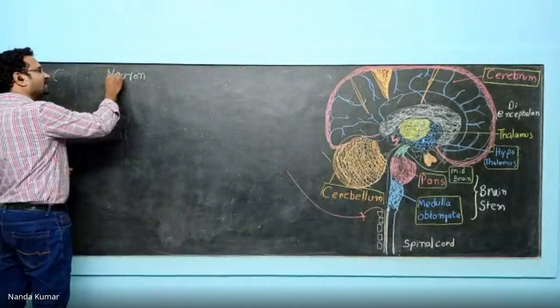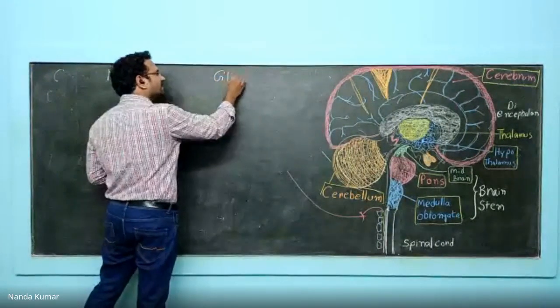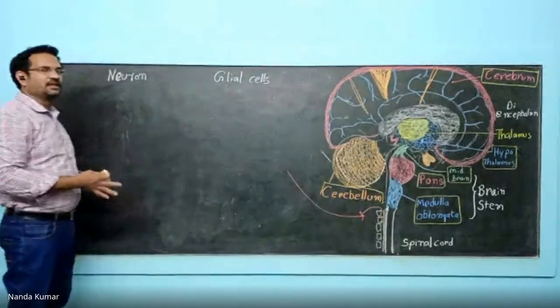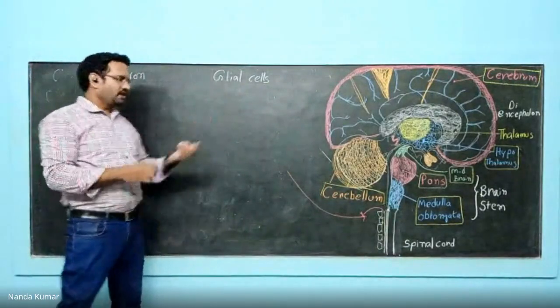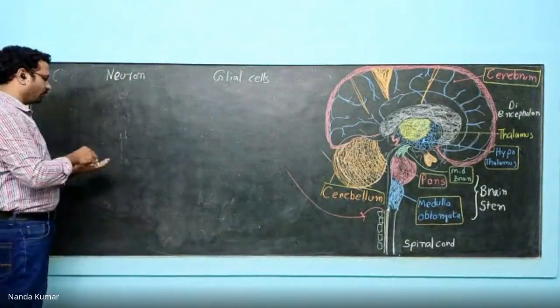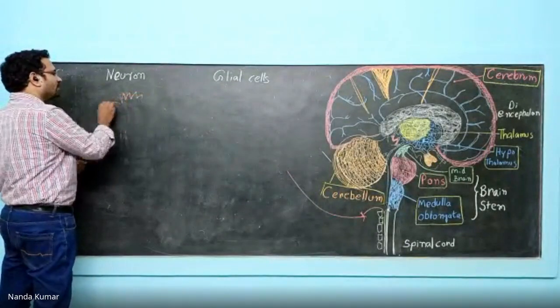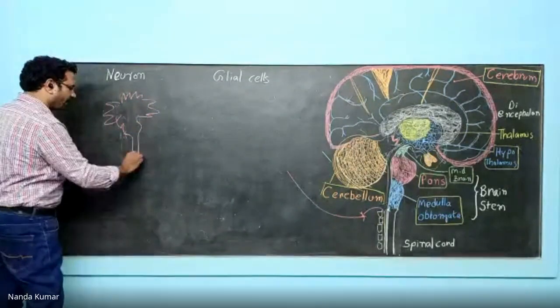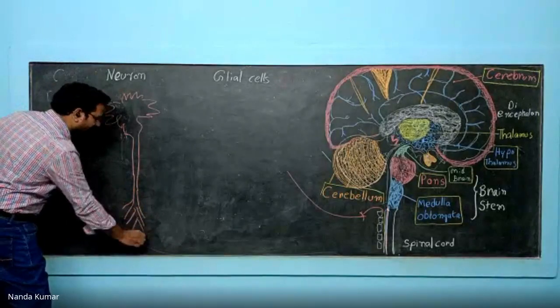So there are two essential things in the nervous system. One is the neuron, another one is the glial cell. Glial cells are nothing but non-neuron cells. So the nervous system is made up of neurons and glial cells. Now, a typical neuron has a cell body, axon, and then axon terminal. This is how it looks.